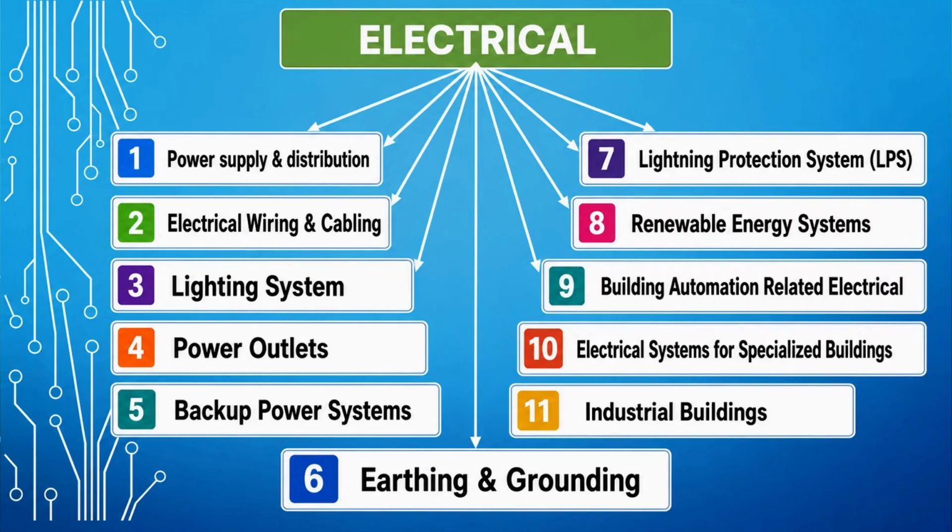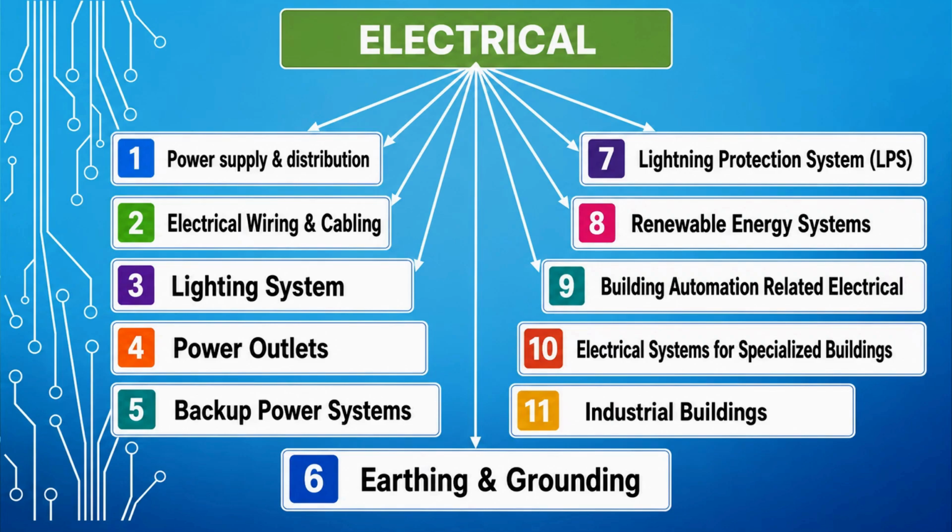Different types of light points will be there: landscape light, internal light, external light. All this will be there. Power outlets will be there, 5 ampere, 15 ampere, or equipment power supply. Backup power systems like UPS, DG, lightning protection system. Renewable energy system. Renewable means solar, wind energy, like that.